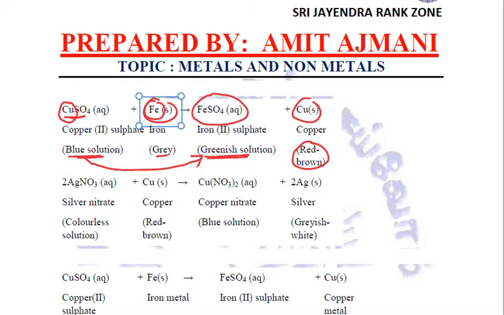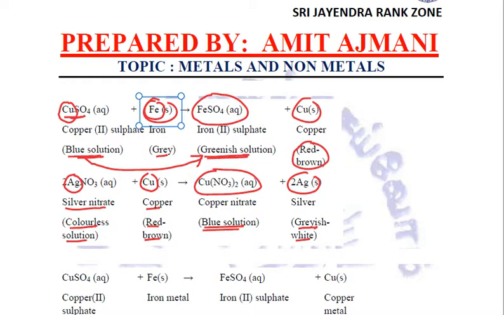Next example, if we take silver nitrate, which is a colorless solution, and now we add the reddish brown copper to it. Now copper is more reactive than silver, so it will displace silver, which is a grayish white metal, and it will form its own salt solution, that is copper nitrate, which is blue in color, right?